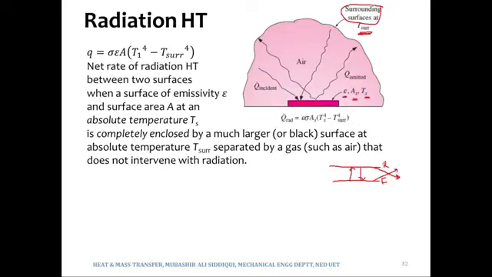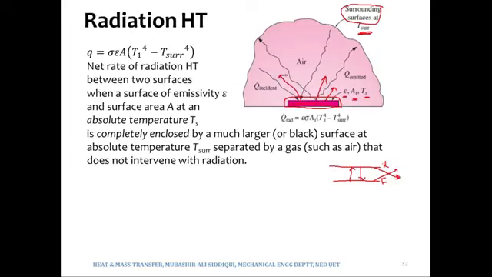Right now, since this body is placed in a large surrounding, all the radiation leaving the surface is in fact going to the surrounding. So that fraction is 100%. All the radiation leaving this surface is going to the surrounding, and going nowhere else.